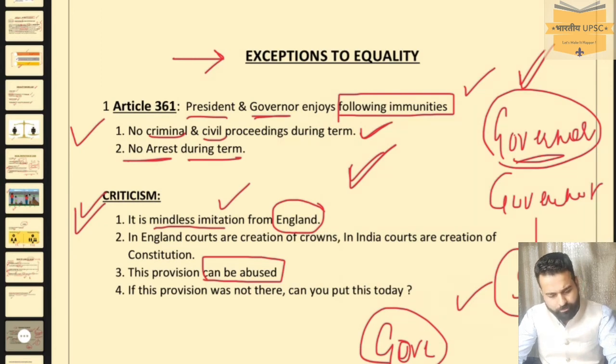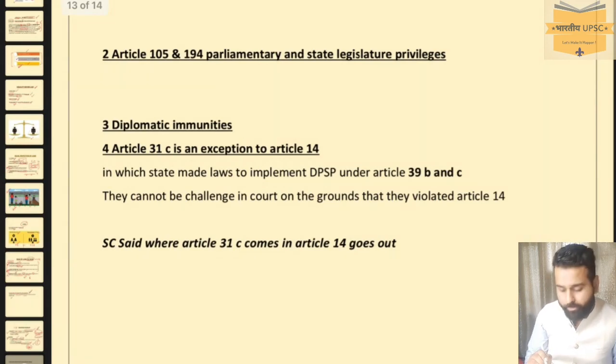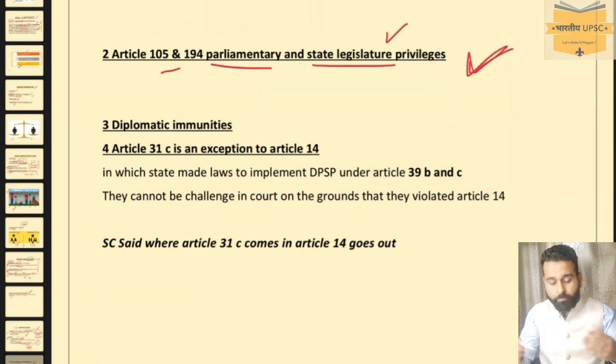Now consider the following situation: if today this provision had never been in the constitution, could we add these provisions today? No. Today there would be criticism. Could you put this in today? No. So these are some kinds of criticism. Now the second exception is available to our parliamentarians and state legislatures, privileges under Articles 105 and 194 of the constitution. Now what kind of privileges are these? The same criminal and civil proceedings, no arrest; this kind of privileges the state has given to parliamentarians.